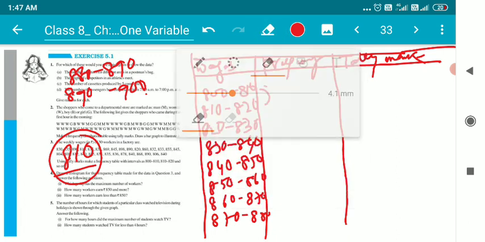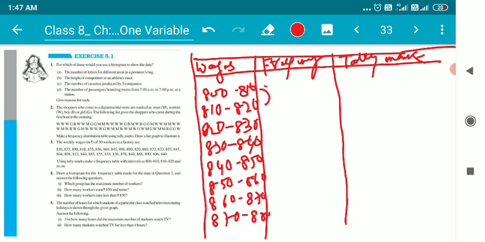Okay, children. Now let us start counting. 800 to 810. If you start counting, children, there are three persons whose wages come under this category, so we will write 3. 810 to 820, we can find there are 2 persons. Now the next one is 820 to 830.